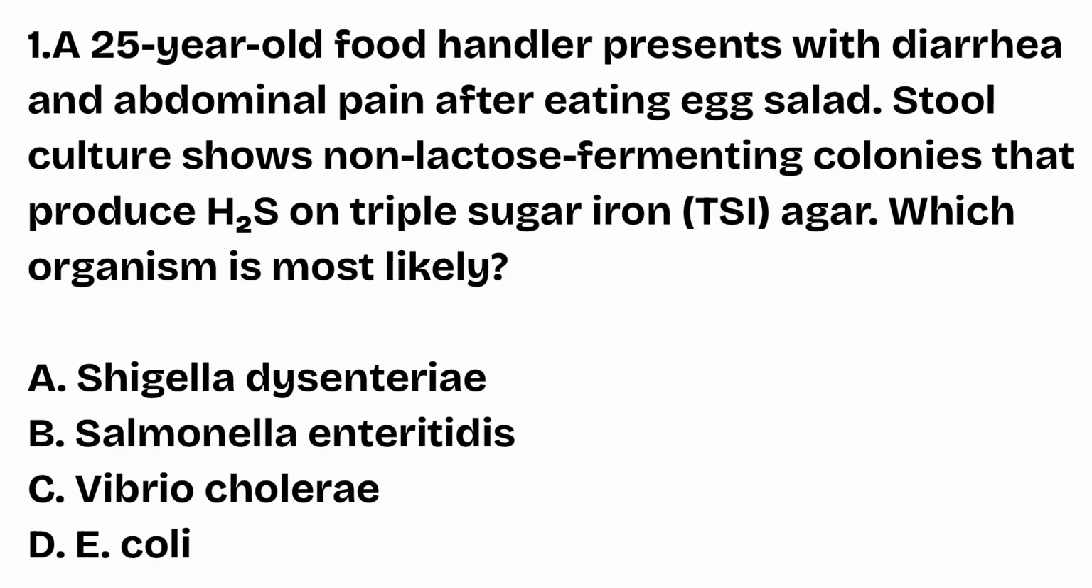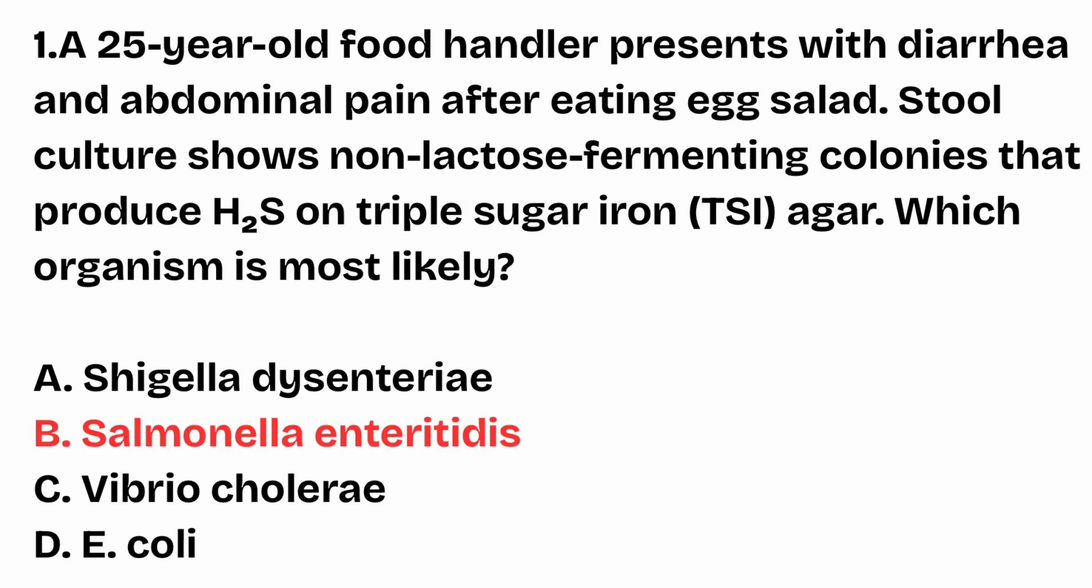Question number 1. A 25-year-old food handler presents with diarrhea and abdominal pain after eating egg salad. Stool culture shows non-lactose fermenting colonies that produce hydrogen sulfide on triple sugar iron agar. Which organism is most likely? Shigella dysenteriae, Salmonella enteritidis, Vibrio cholerae, E. coli. The right answer is option B, Salmonella enteritidis.